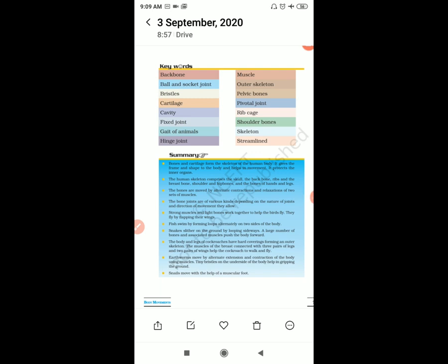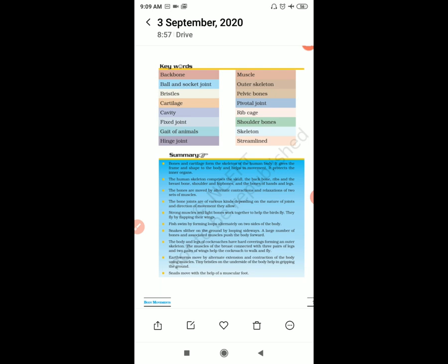How does an earthworm move? How does a snail move? Then the cockroach, it can walk, it can climb, also it can fly. It has 3 pairs of legs and 2 pairs of wings.